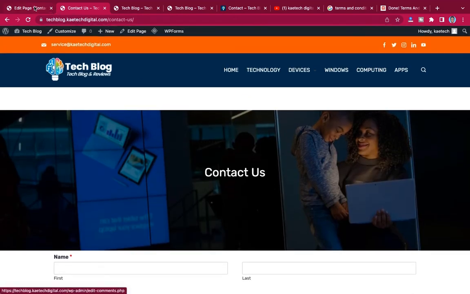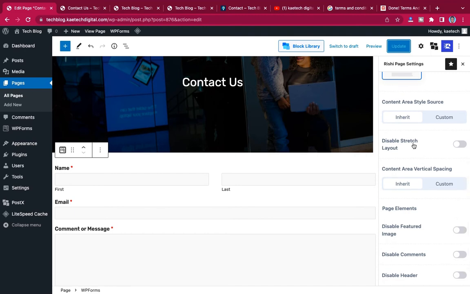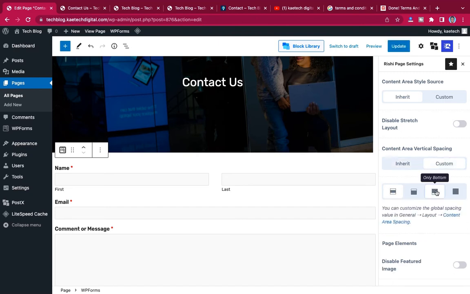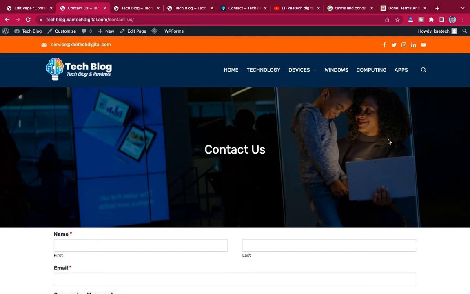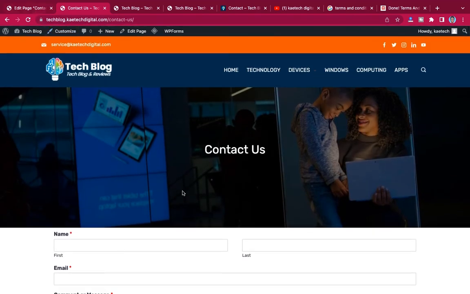So let's go over here and see if we can do some spacing. As you can see, content area spacing. Now click on custom and then choose this one, only bottom, and then click on update. So go over here, refresh it again, and see what happens. Yeah, very good. So now we have a very nice hero section over here, and as you can see, it works fine.